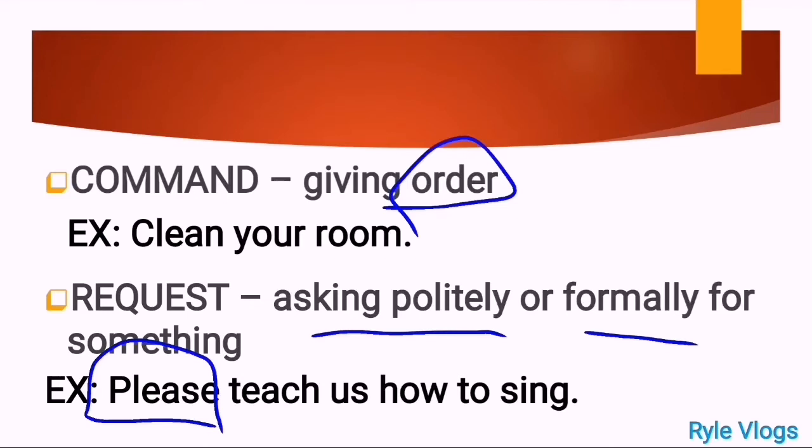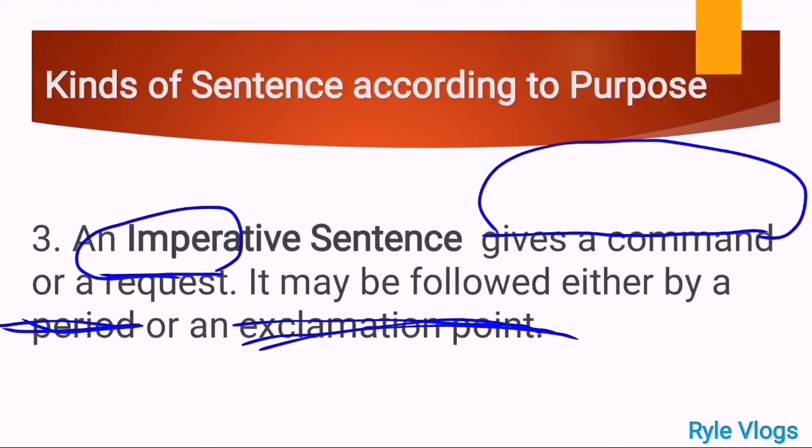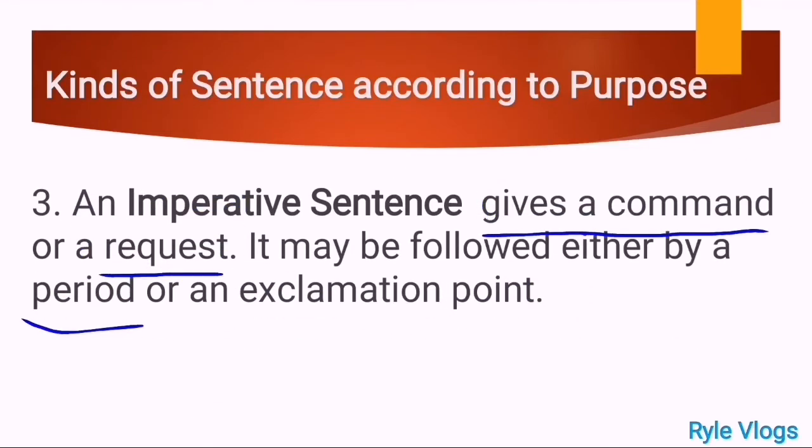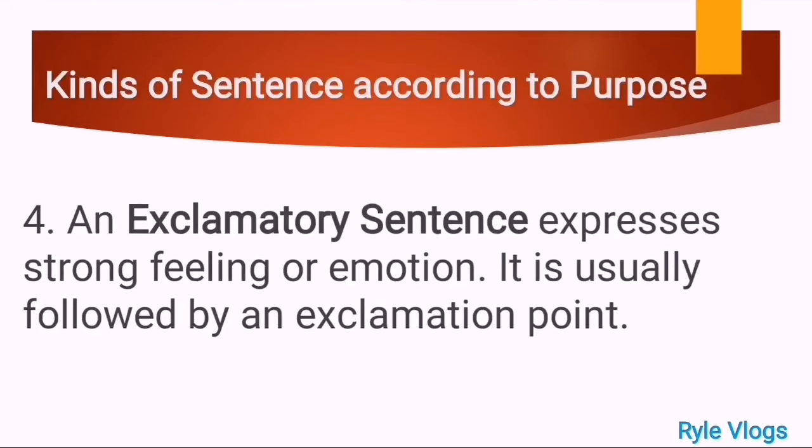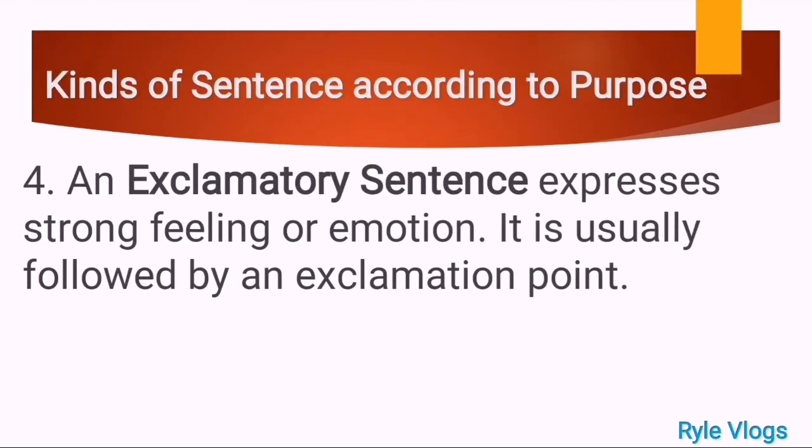Now, that is the difference between command and request. When we say command, that is giving order. And when we say request, asking politely or formally for something. And that is an example of an imperative sentence. Okay, an imperative sentence gives command or request, that is its purpose, and it may be followed by a period or exclamation point. Okay, now for the last kind of sentence according to purpose, we have an exclamatory sentence.